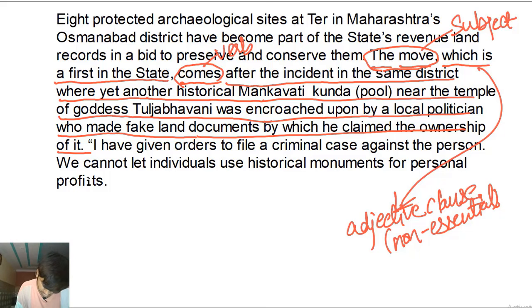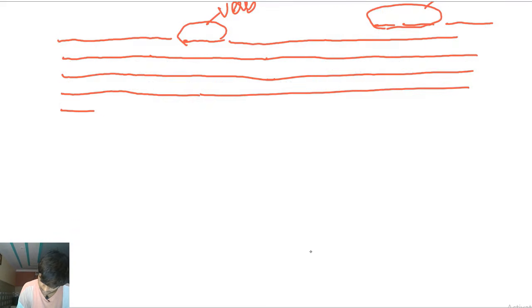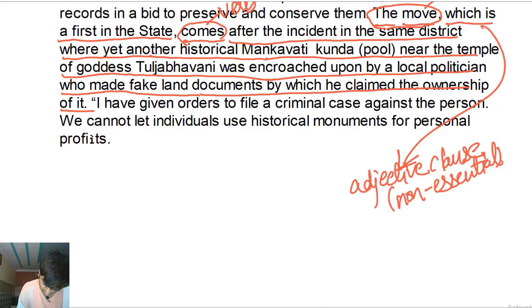This is going to be fun, guys. Okay, so this is an adverb clause of time. So, the move is the subject. It comes when?